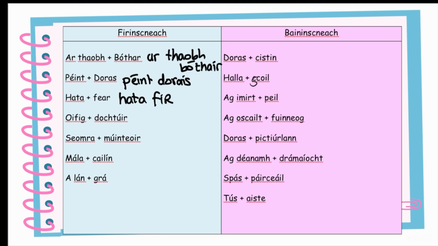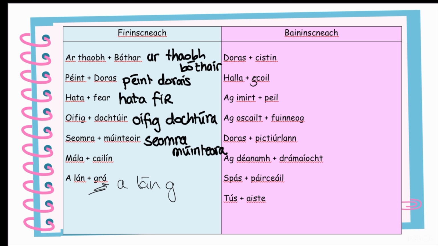Now, for the -ú and the -ó words, there's a little bit of a system here. So -ú becomes -úa, -ó becomes -óa. The -í words just stay the same. So mála coleen is just mála coleen. And then a lán grá, a lot of love. So we know that if a word ends with a vowel, we just have to know that it's masculine. And we know that grá is masculine. It's just a lán grá.